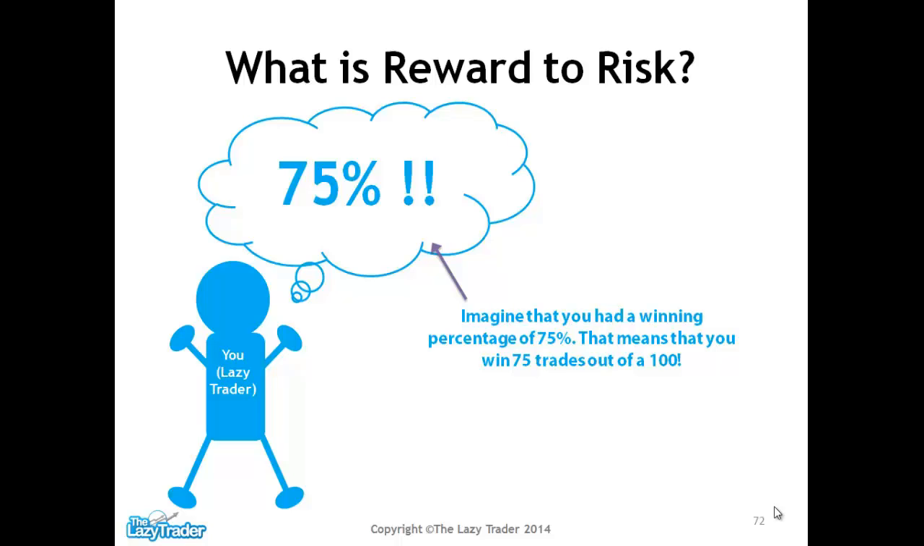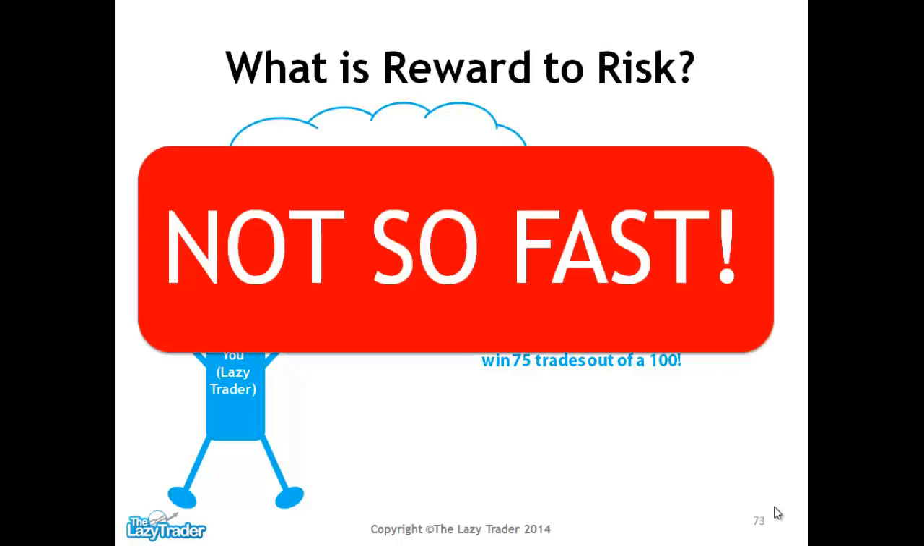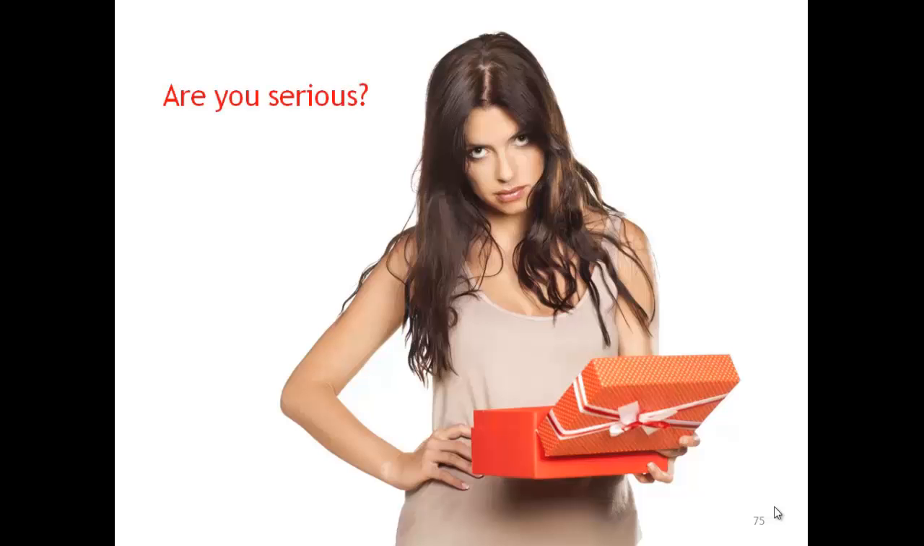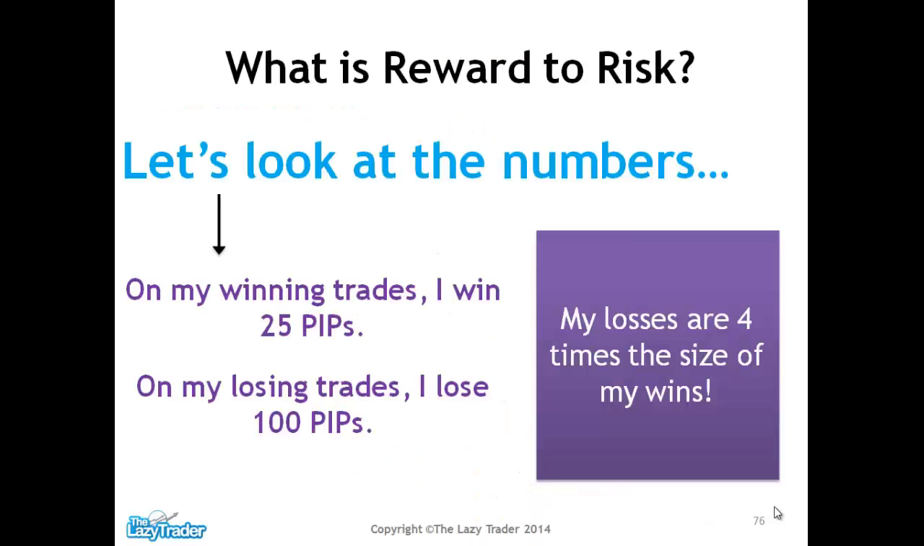So imagine that we had a winning percent of 75%, and that means that we win 75 trades out of 100. That would be fantastic. However, there is one slight hitch. If you've lost 25 times but won 75 times, then we want to make sure that our losses are a lot smaller than our wins, because otherwise it would be absolutely pointless having this reward to risk mechanism. I know it might seem a little bit counterintuitive, but let's have a look more closely.